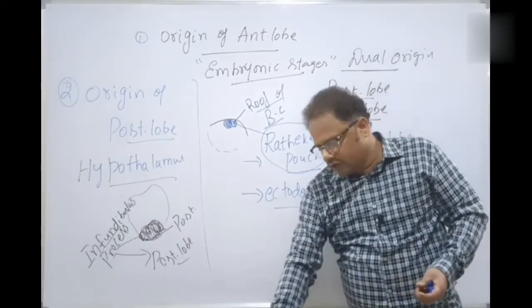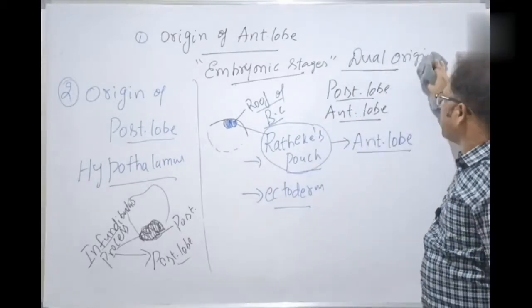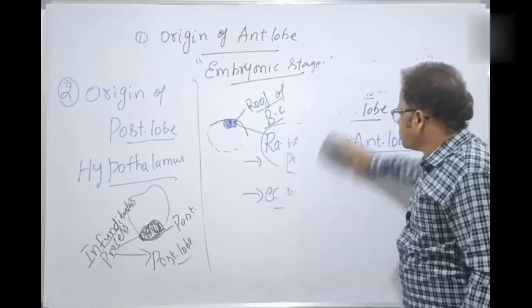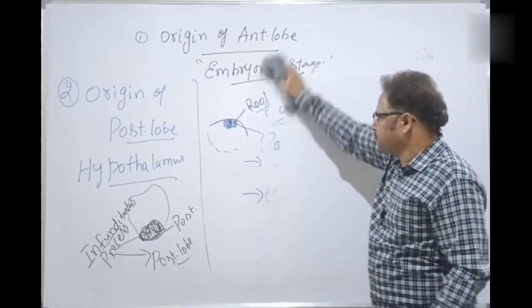Next one: various hormones released by the anterior lobe and posterior lobe. Let's discuss now. This is a crucial part of this discussion, please.